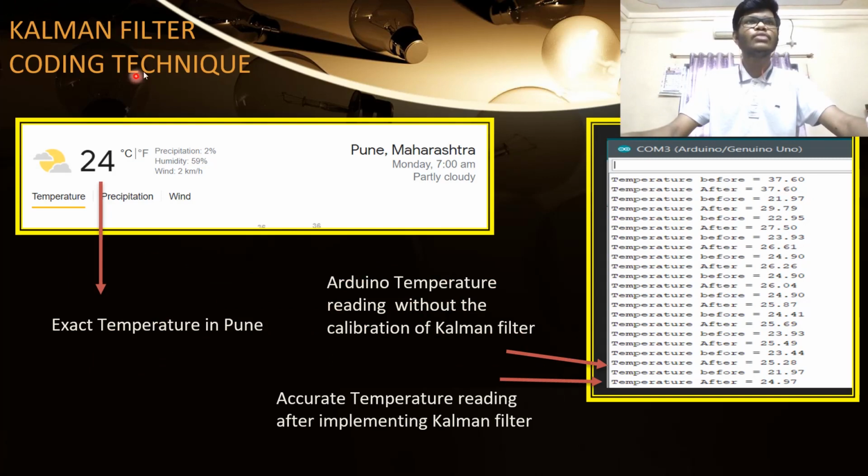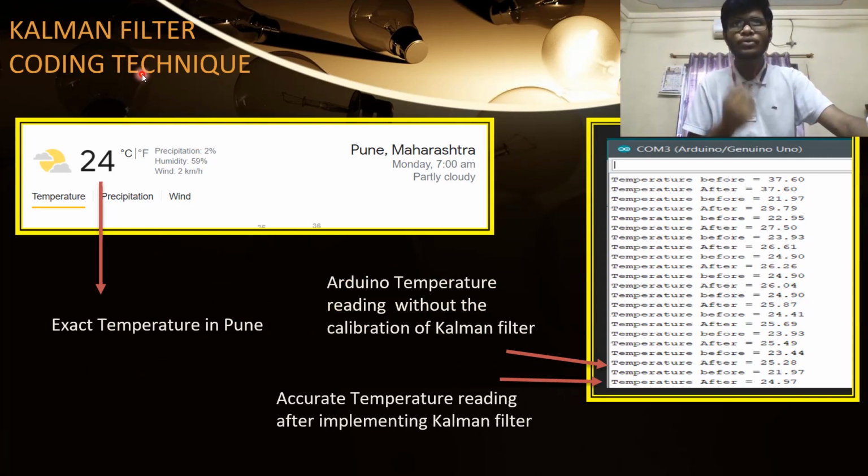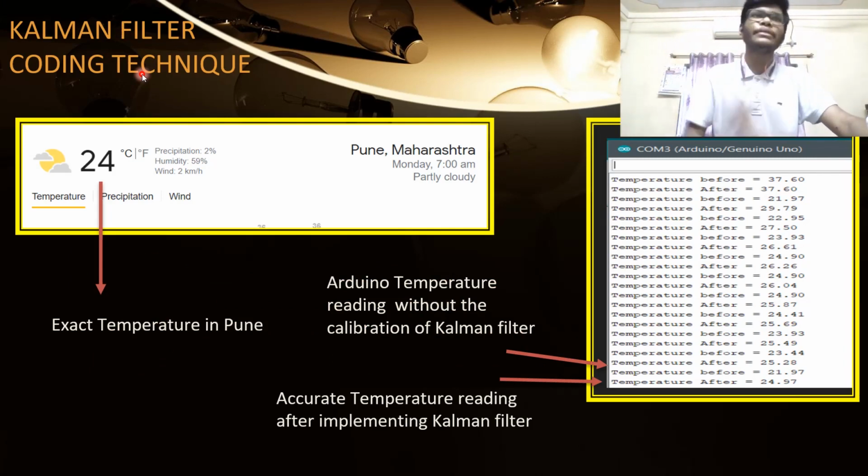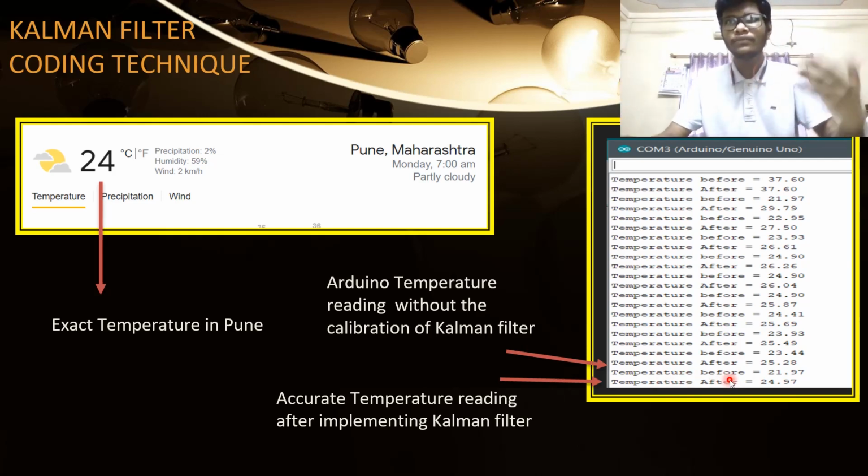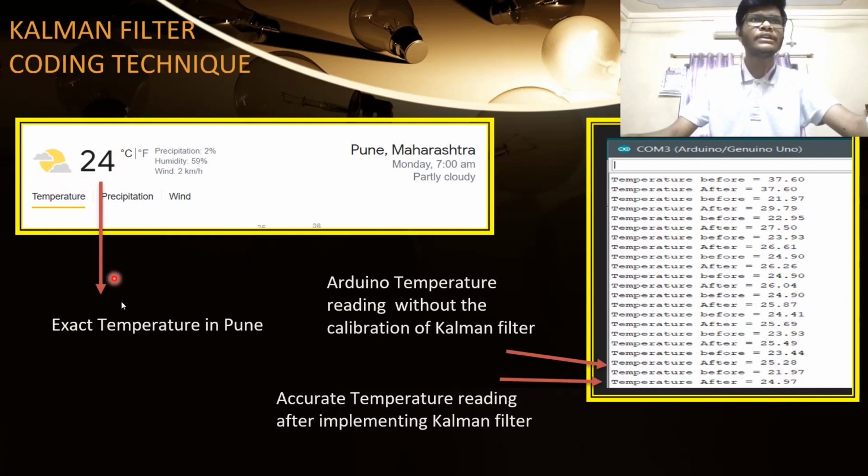So this is the small prototype example, in Arduino IDE. Basically the processor which we used for the temperature sensor was an Arduino, and in the Arduino we inserted the Kalman filter code, and these are the temperature readings. As you can see, the temperature before, that is without the Kalman filter, was 21.97 degrees Celsius, and the temperature after implementing the Kalman filter was 24.97, and the current temperature at my place in Pune was 24 degrees Celsius at the time when I was doing this experiment.